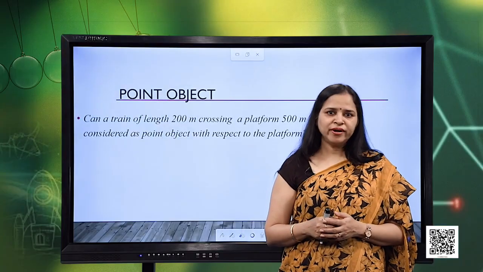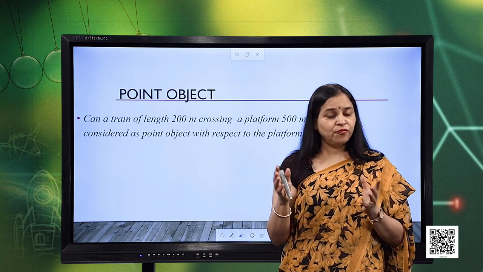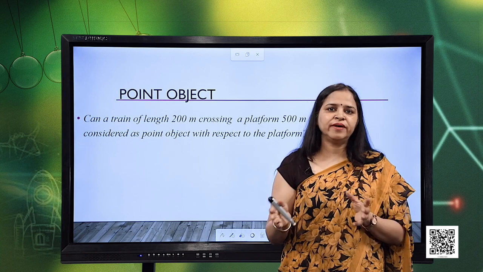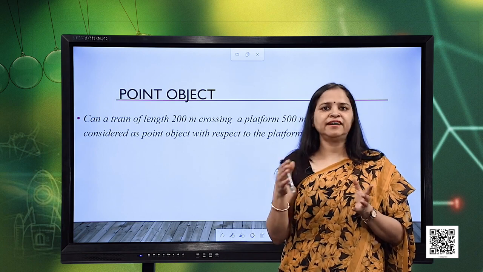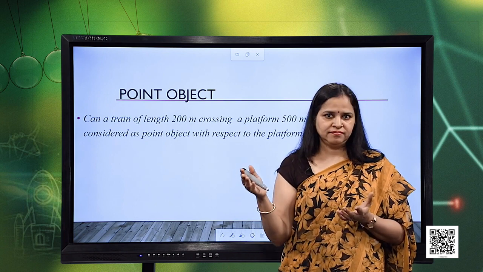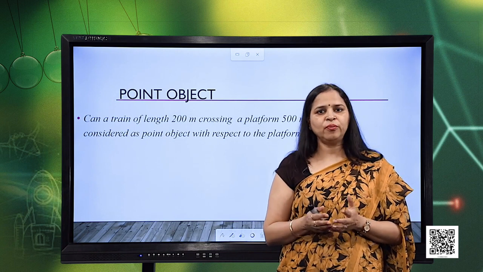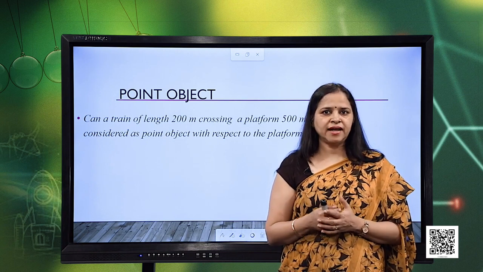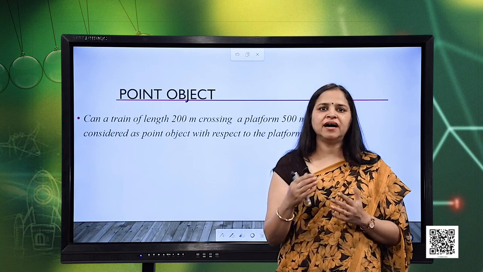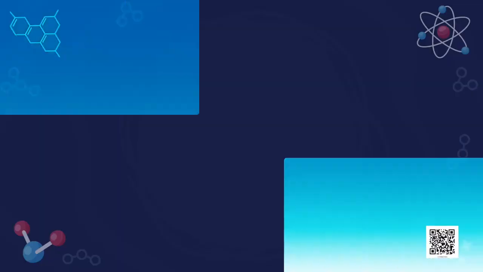I will consider one more example. Let us say the size of the earth when it is moving in the galaxy. The size of the earth can also be ignored when we consider its motion in the galaxy, because the distance it is going to travel is much bigger with respect to its own size. So, this is how we can ignore the size of the object, and the purpose is just to make our calculations and equations simpler to describe motion. That is the only purpose.